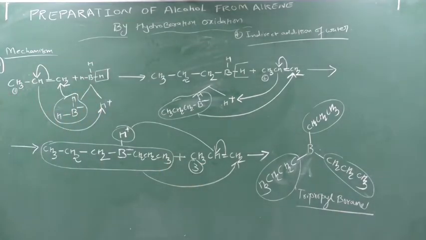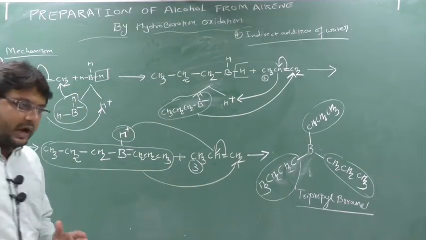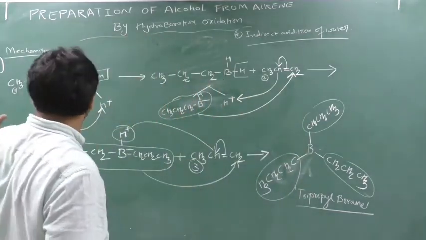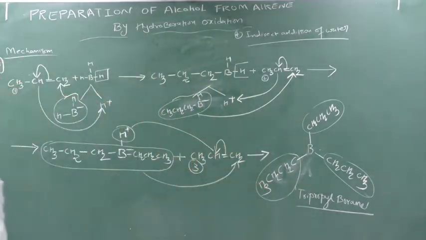So why are we using 3 moles of alkene? Because we have 3 hydrogens in borane. That's why we are using 3 alkenes. So this is the first step, and this step is known as hydroboration. Now the second step is oxidation.